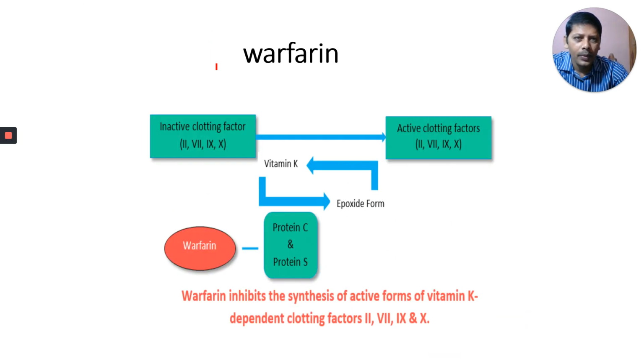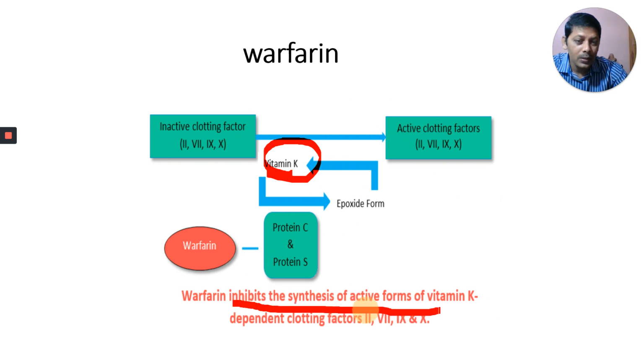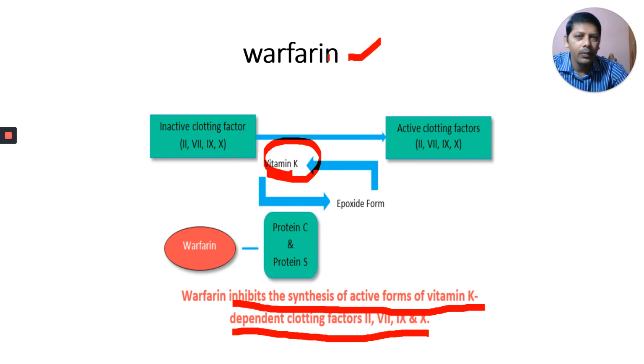Warfarin, this is the first one. Then we discussed warfarin. Warfarin inactivates vitamin K. Therefore, these factors 2, 7, 9, 10, inactive clotting factors, have to become active clotting factors, and here vitamin K is important. Warfarin inhibits the synthesis of active forms of vitamin K-dependent clotting factors 2, 7, 9, 10. That is the effect of warfarin.